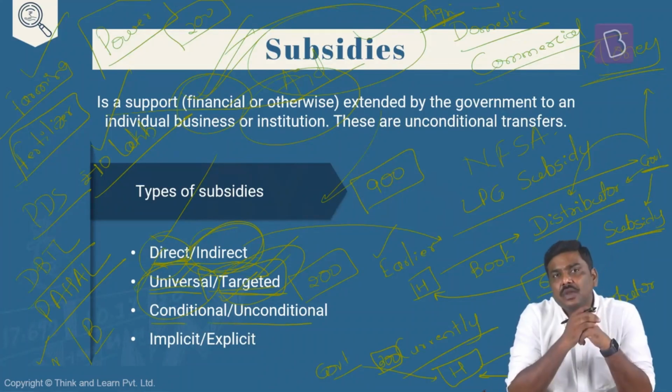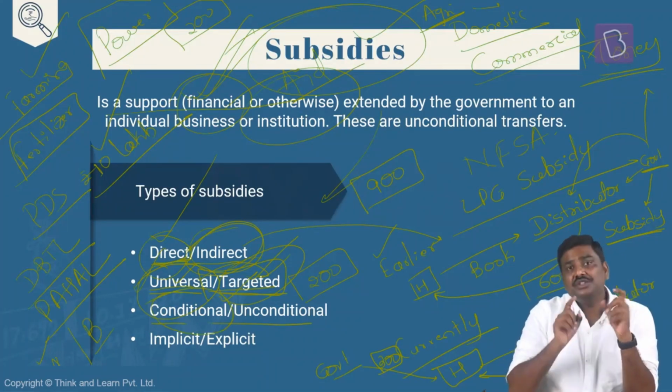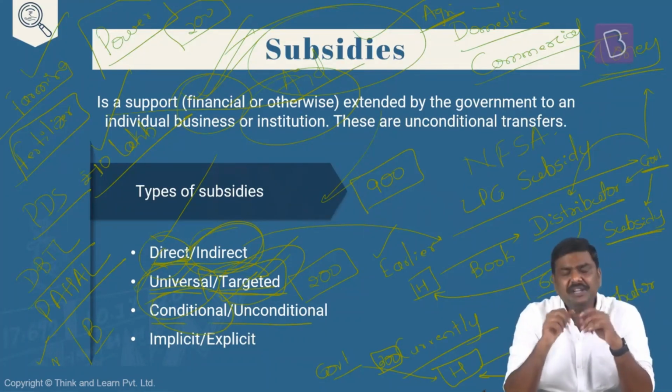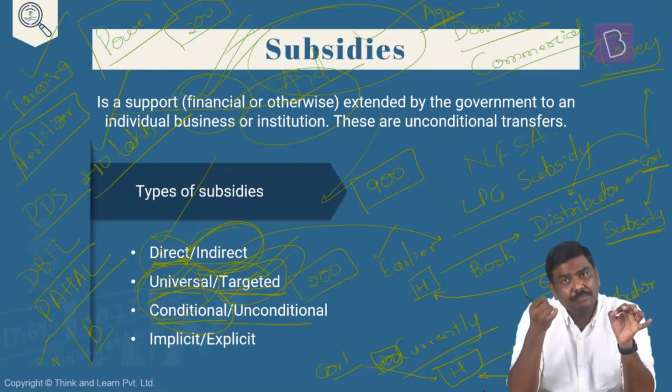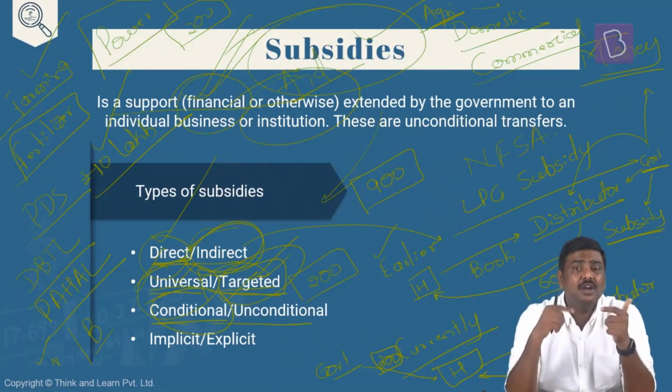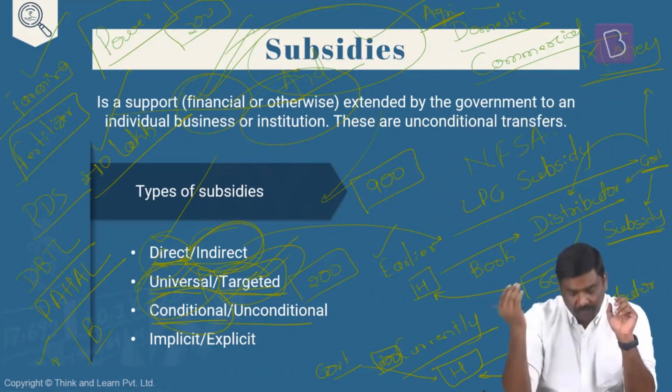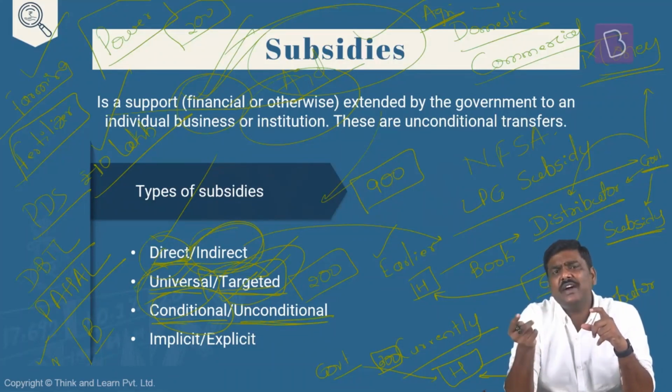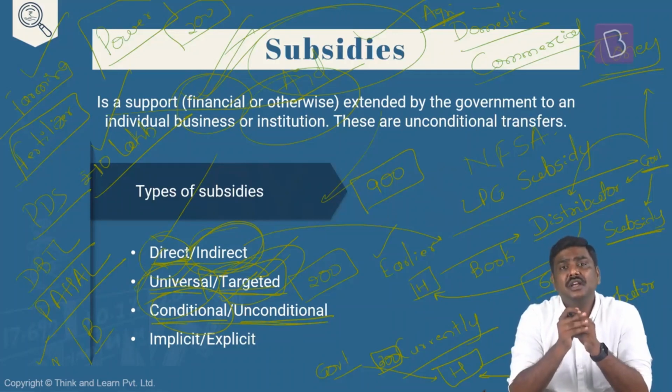Next one, conditional and unconditional subsidies. What are conditional and unconditional subsidies? In case of conditional subsidies, generally the subsidy transfer is attached to the behavior of a beneficiary. I'll repeat it. In case of conditional subsidies, the transfer of subsidy or the benefit is associated with the consumption or the behavior of the consumer or beneficiary. Whereas unconditional subsidies are provided without any conditions. There are no attached conditions. Let me give an example, you'll understand it better.